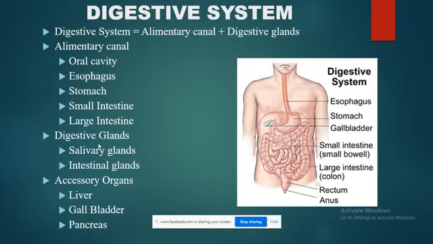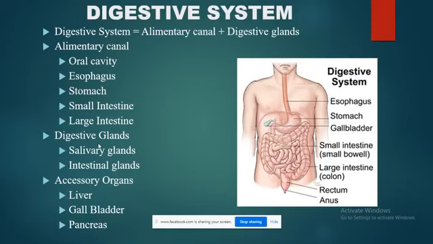So in chemical digestion, digestive glands play a very important role. Later on in the session we will discuss the role of the salivary glands, what the different types of intestinal glands are, what their secretions are, and how their secretions help the process of digestion.